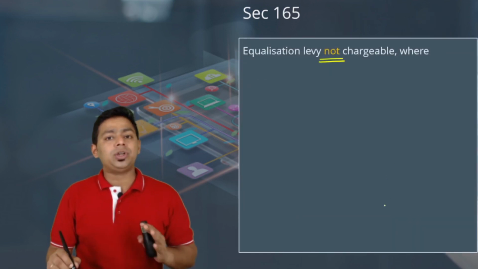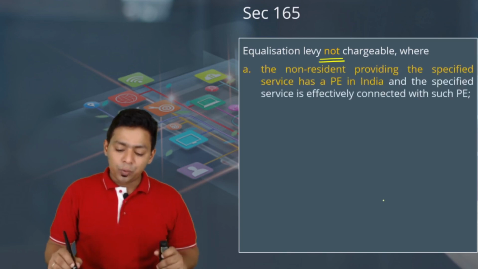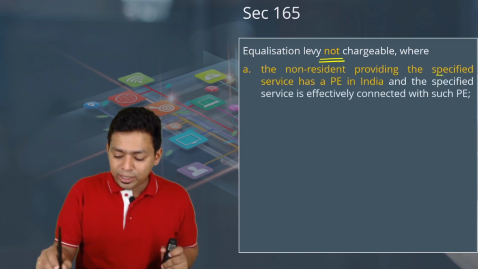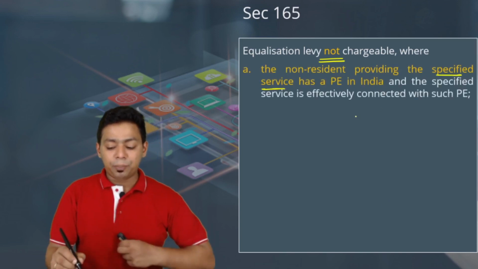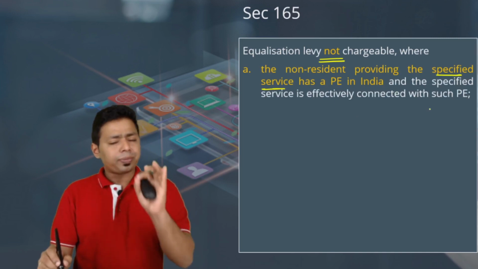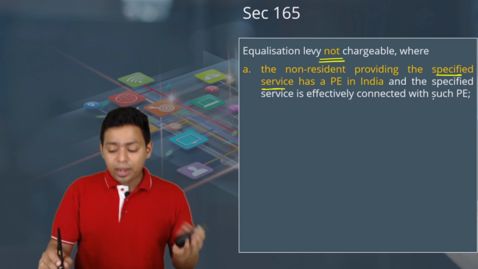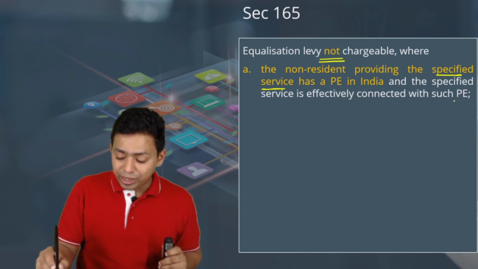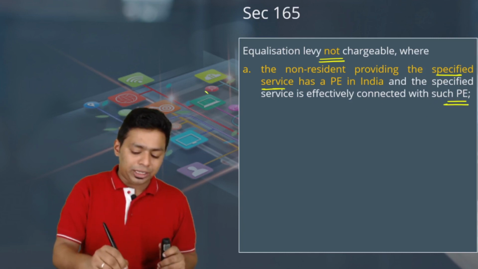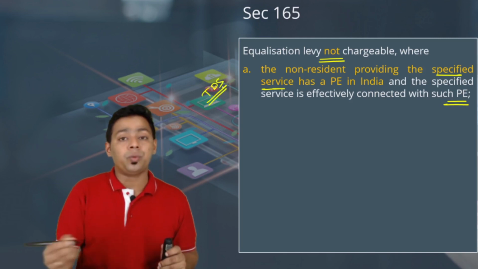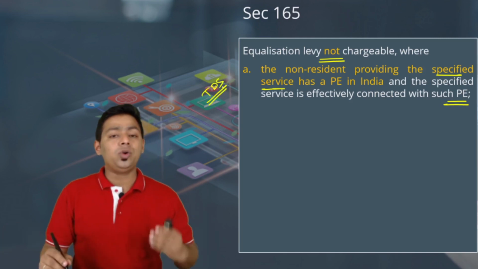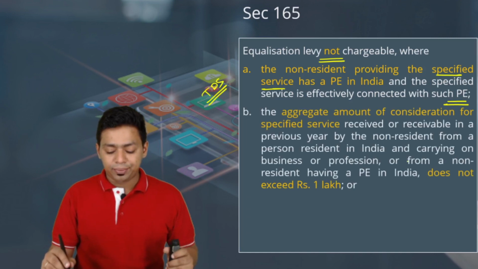Equalization levy will not be chargeable in certain circumstances where the non-resident providing the specified services has a permanent establishment in India. If the non-resident is having a permanent establishment in India and the specified services are effectively connected with such PE, definitely there will be application of TDS under section 195, meaning thereby you don't have to talk about equalization levy.